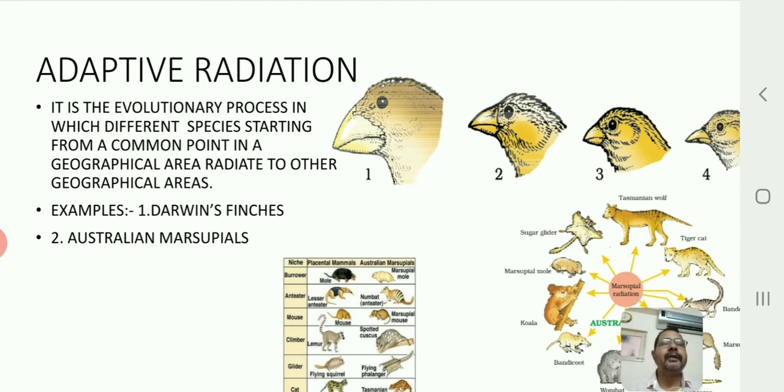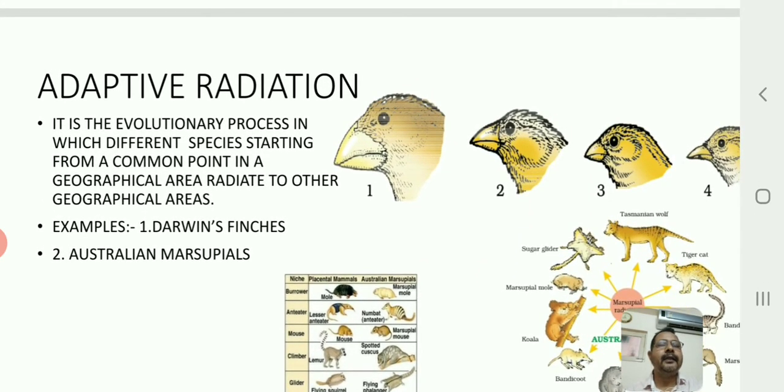So what could have happened? According to him, initially all the birds originated from a common ancestor, and the common ancestor might have been a seed eating bird. But why did the beaks change?